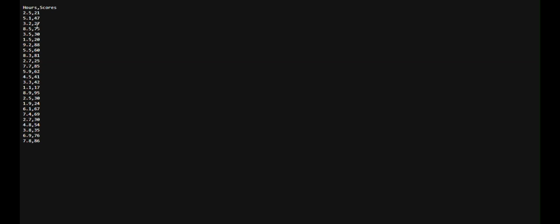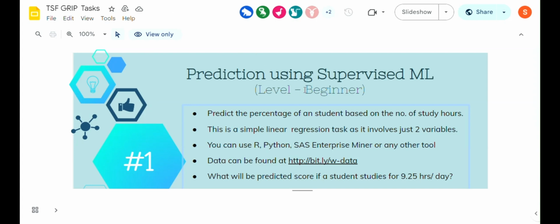Here we see the hours spent by the student and the scores corresponding to each of the hours, that is given here, and it's a comma separated value. It's a CSV file, so we need to use pandas to read the CSV file. So let's go to the code.